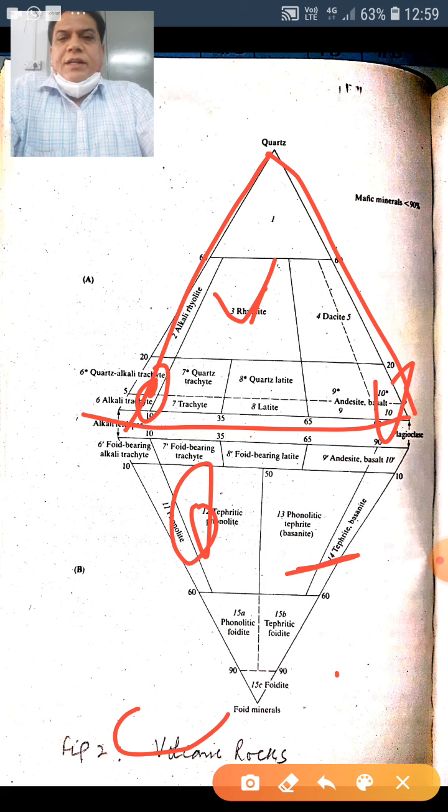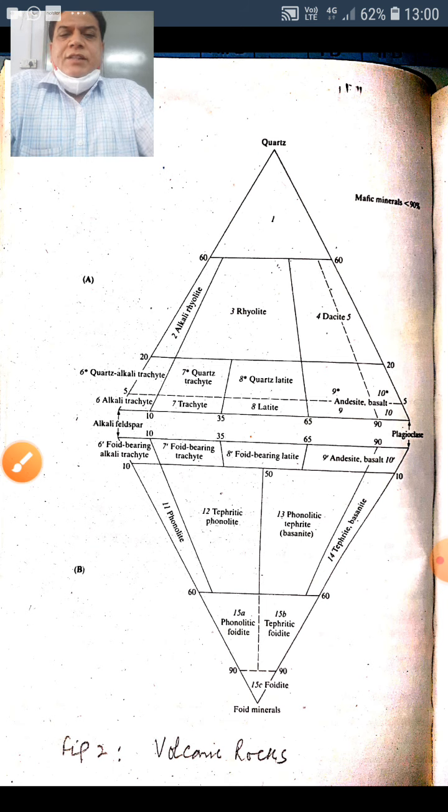If you have any doubts or questions, you have my WhatsApp number. You can WhatsApp, mail or call me, whichever way is convenient. Now we are advancing towards the next classification, which we will discuss next time, that is the TAS classification, the total alkali silica diagram, or total alkali silica plotting of the rocks.